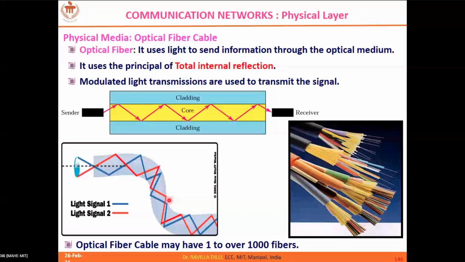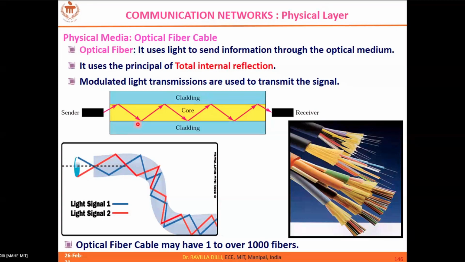In order to achieve this reflection, you have to have another material called the cladding material, whose refractive index is quite a bit less. There is a small difference between the refractive indices of the core and cladding materials. Only then can you achieve total internal reflection. Otherwise the signal may get refracted into the cladding material.